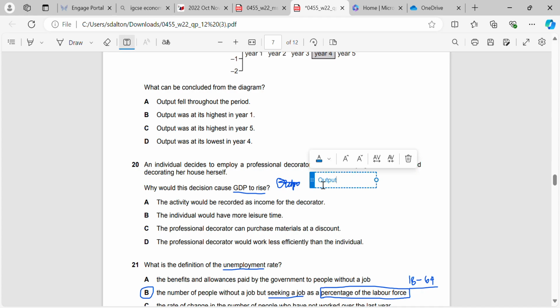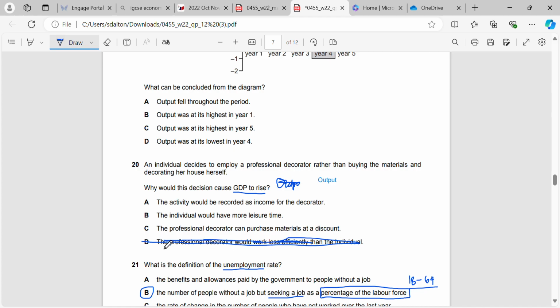Output is essentially the goods and the services that we're producing. So if the professional decorator would work less efficiently, that's not going to affect the GDP, is it? That's just something that happens for the person who employed him. If they can purchase the materials at a discount, that also doesn't affect it. The output is the final material or the final good or service that's done, not the cost of the material or the cost of the service. It's the final output.